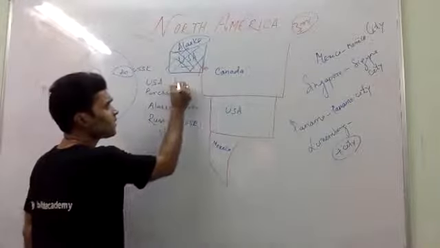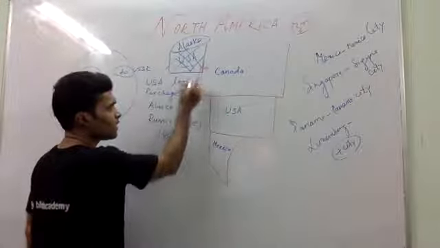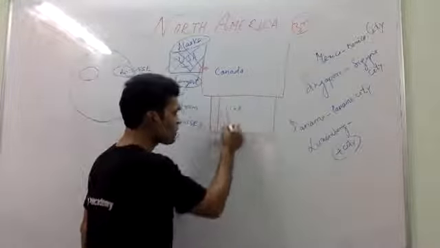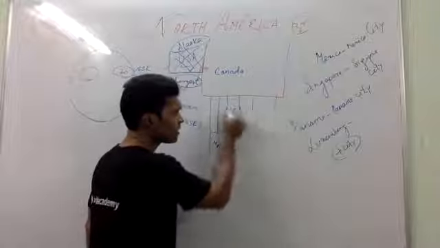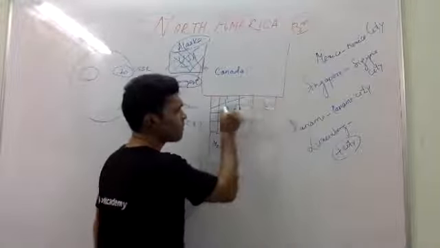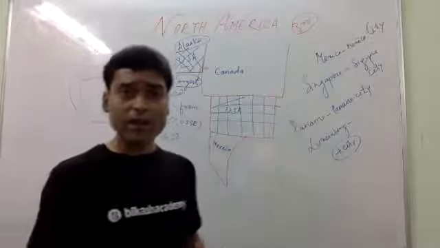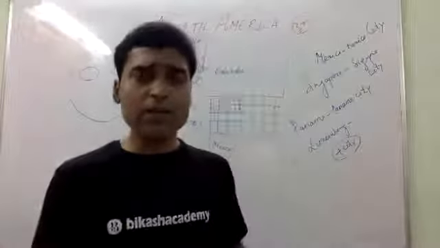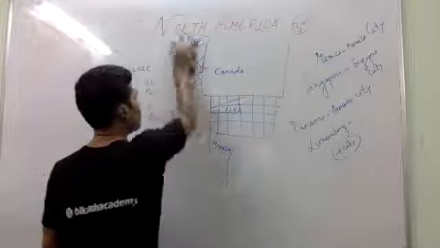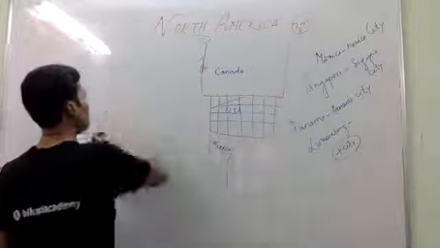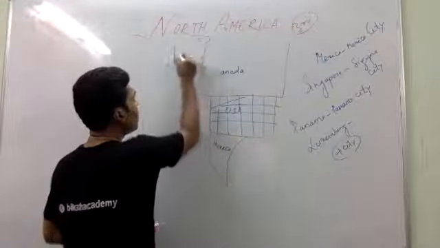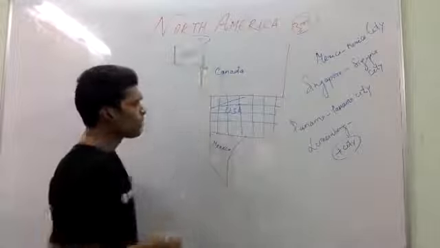Alaska is the largest state, right? And we know there are 50 states. If you divide this, you will find there are 50 states, may not be to scale. In the beginning, there were only 13 states. Anyway, we'll talk step by step. So first thing you have to remember is that Alaska was purchased by USA from Russia in 1867. So this is Alaska, right?